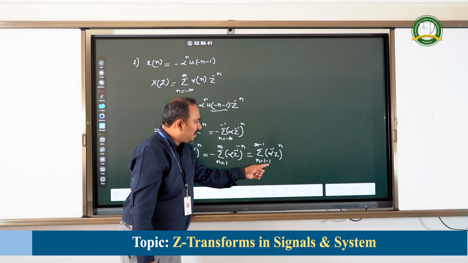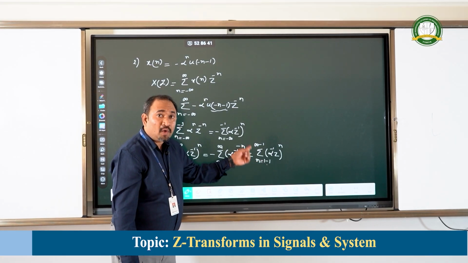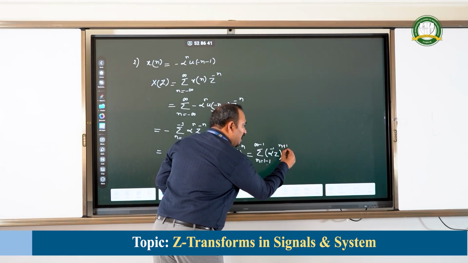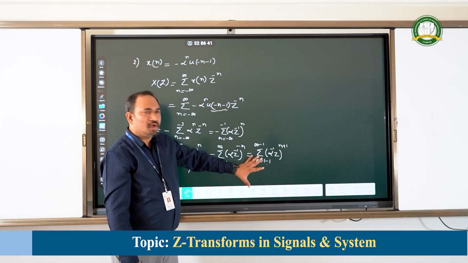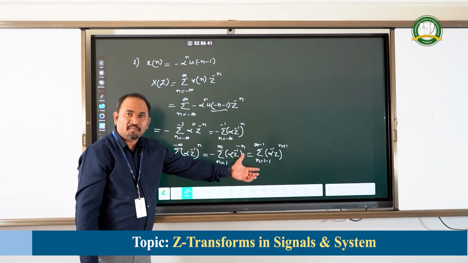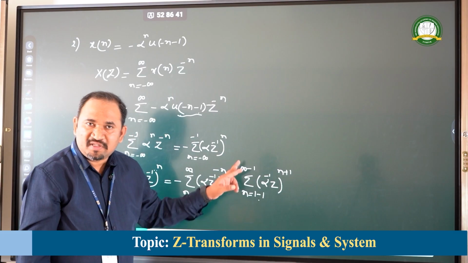Now, since I am subtracting some value in this limit, I need to add the same amount to the power. Therefore, n plus 1, if I make, then I am not at all changing the meaning of this particular expression from here to there. Isn't it? I am subtracting 1 from this limit.